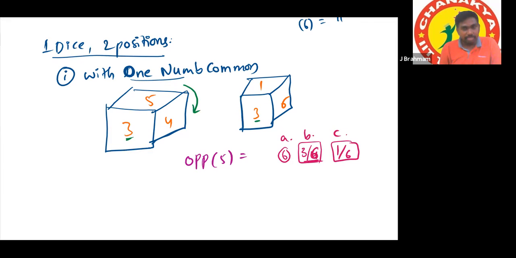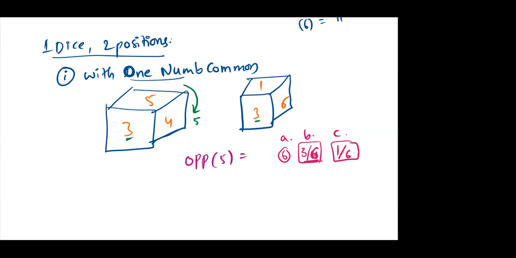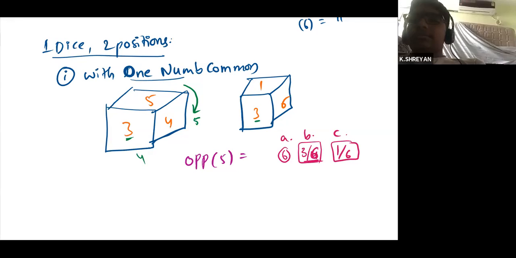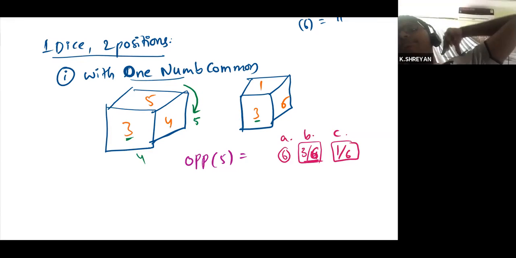I'm flipping this first dice. I'm rotating this. If you rotate this one time, what will be the top number? Actually, the top number 5 comes to the right side. And 3 will be at the top. The right side number 4 comes to the bottom.